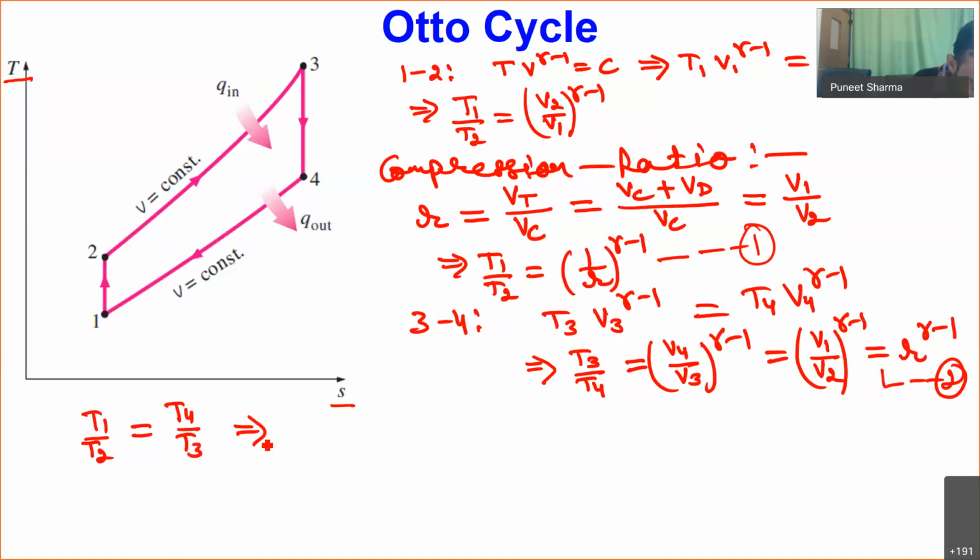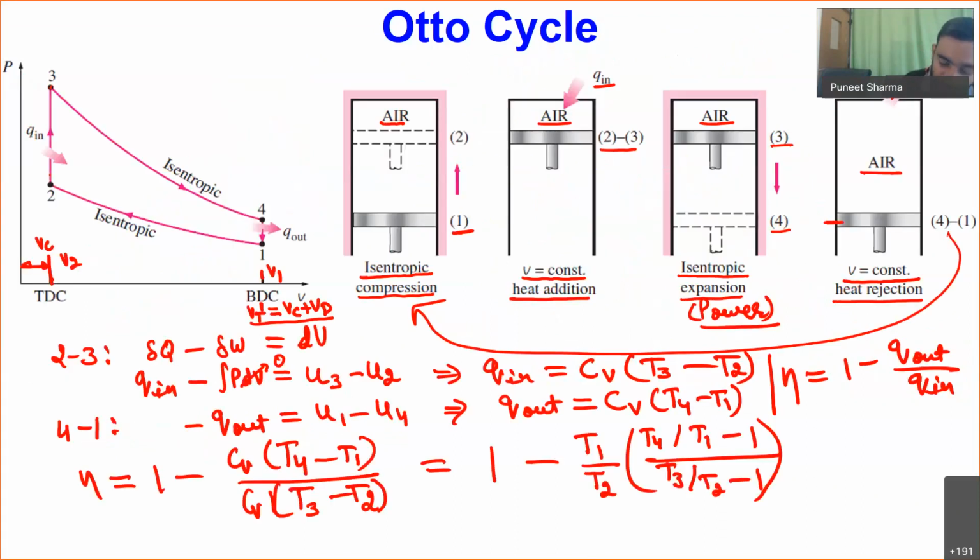So from here I can write that T1 by T4 will be equal to T2 by T3. Now if you see the previous formulation of efficiency, we have the T4 by T1 ratio over here and the T3 by T2 ratio over here.